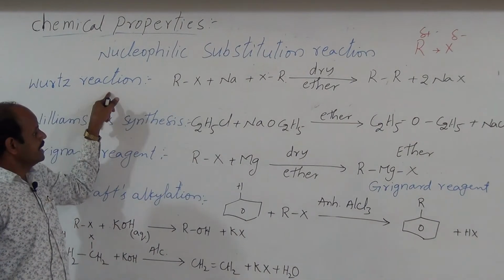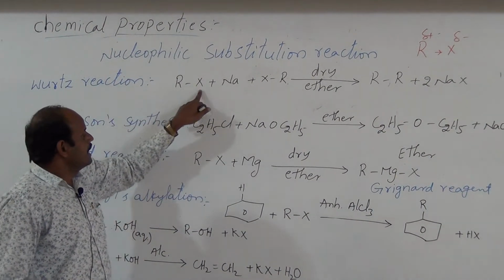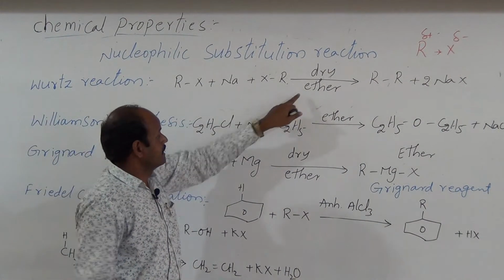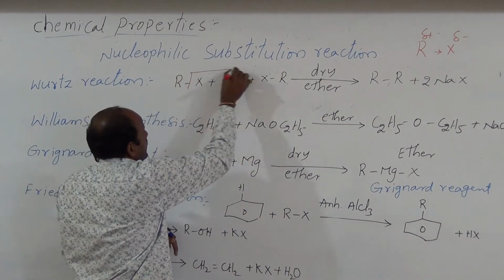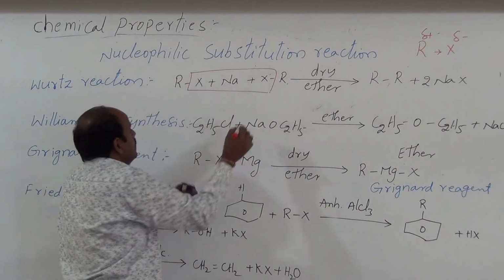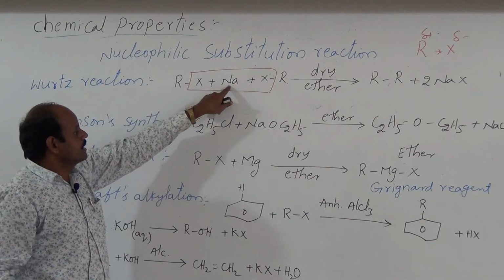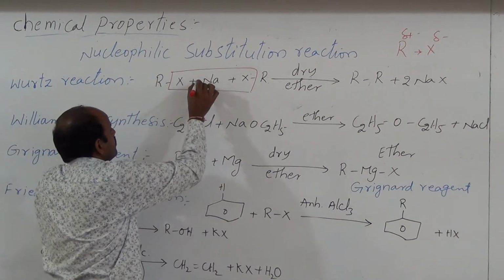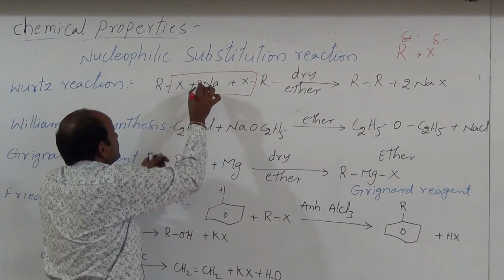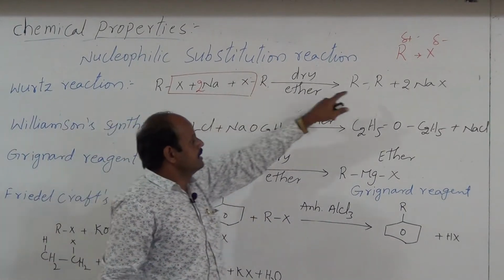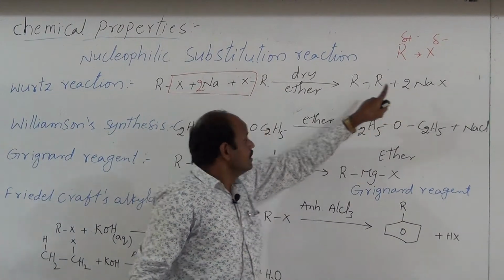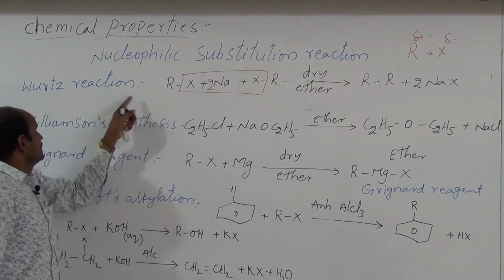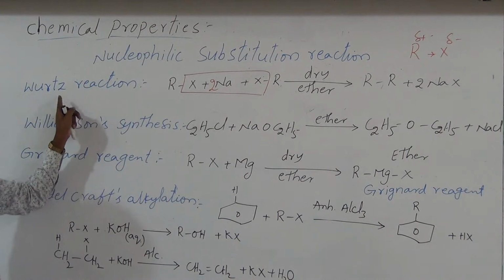Wurtz reaction. Wurtz reaction means alkyl halides react with sodium in the presence of dry ether, and it gives alkane. Here the halogen atom and sodium combine together to form NaX. Here also one halogen atom and another sodium atom combine together, giving another NaX. So in this reaction we get alkane. This reaction is called the Wurtz reaction, an important one.